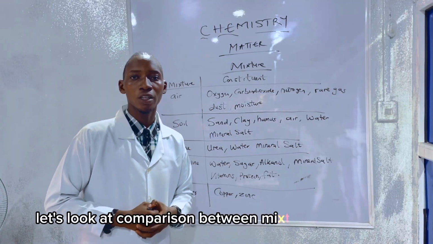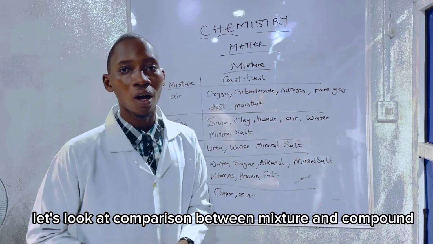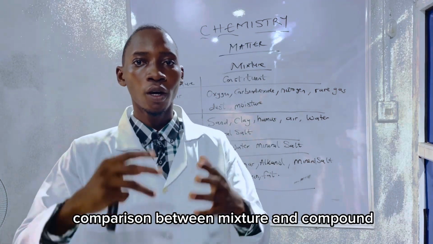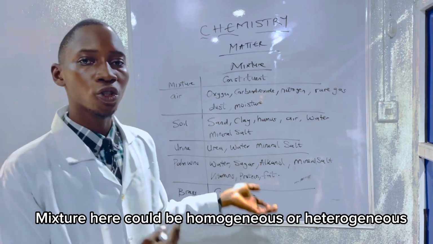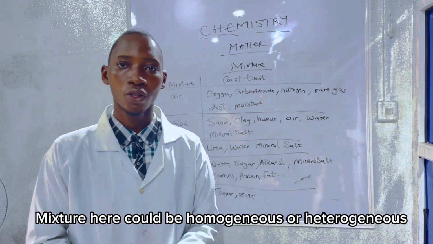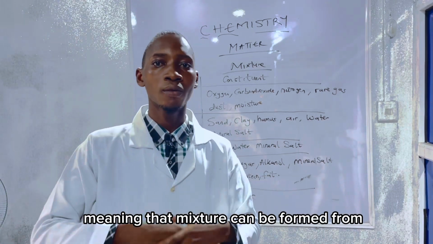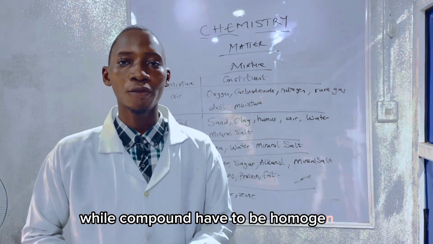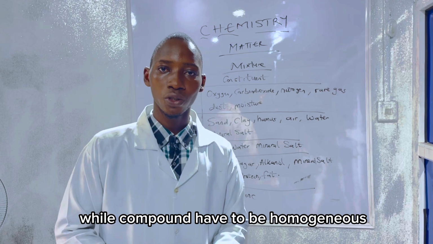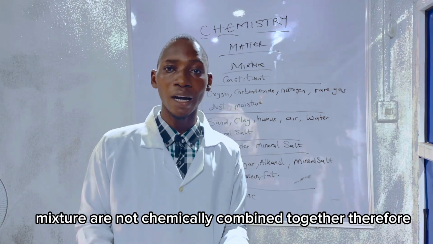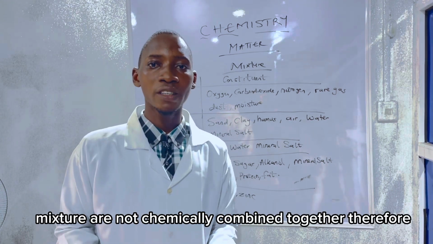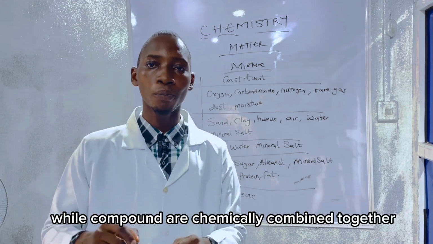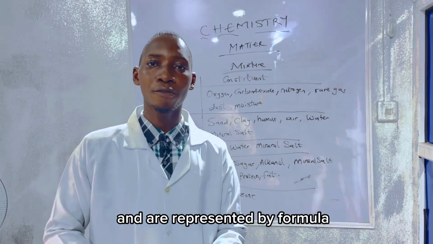Let's look at the comparison between mixture and compound. A mixture could be homogeneous or heterogeneous, meaning a mixture can be formed from as many compounds or elements as possible, while a compound has to be homogeneous. Mixtures are not chemically combined together, therefore they are not represented by any formula, while compounds are chemically combined together and are represented by a formula.